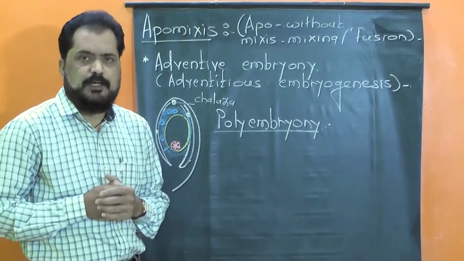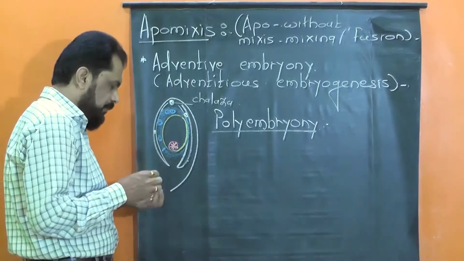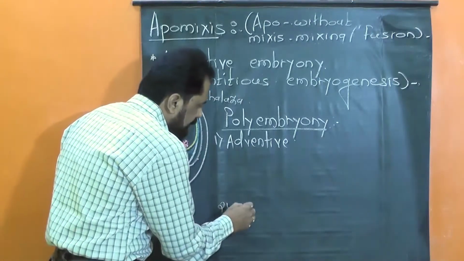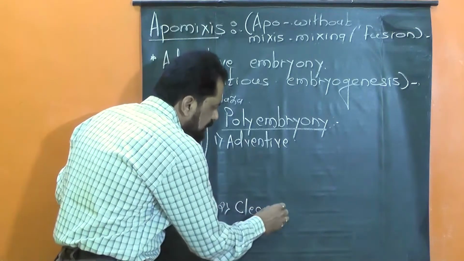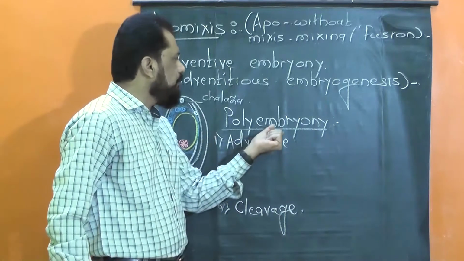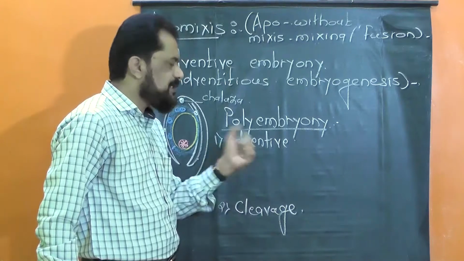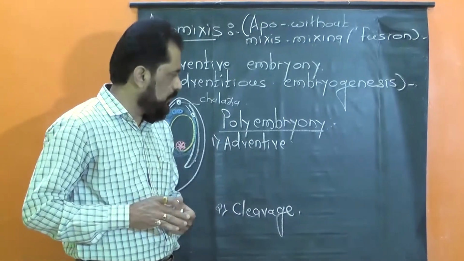Polyembryony is divided again into two types, the adventive polyembryony and second, cleavage polyembryony. Let us consider adventive polyembryony.